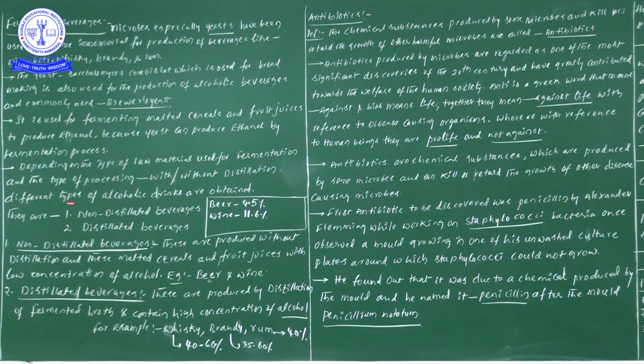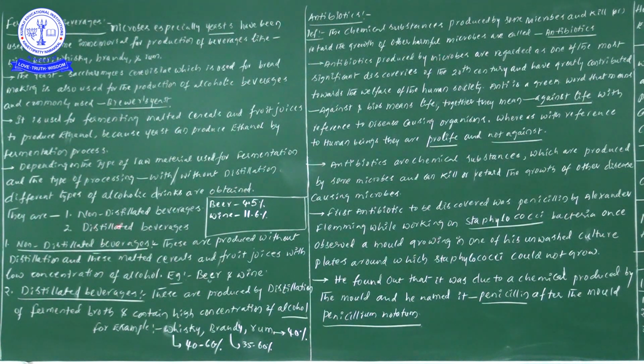There, different types of alcoholic drinks are obtained. By following the distillation process, one type of beverage we can obtain, and by processing without distillation, another type of beverage we can obtain. Now let us look at these beverages one by one.